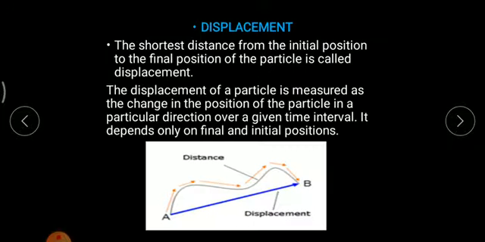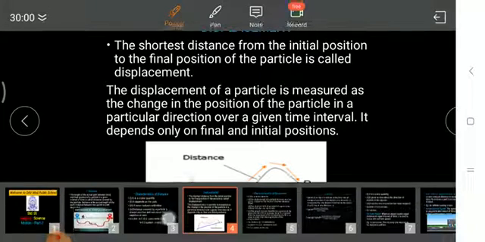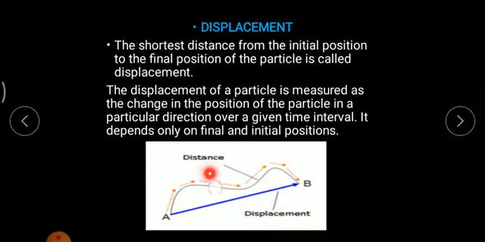Now what is displacement then? Previously I told in that slide, the shortest distance between initial point and final point, that is displacement. So this is the first point and this is the last point. This would be called distance, if an object is traveling from point A to point B, the path is this.